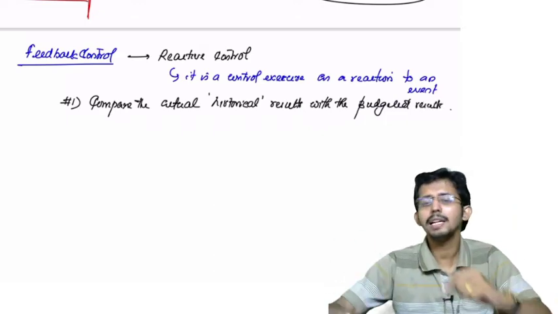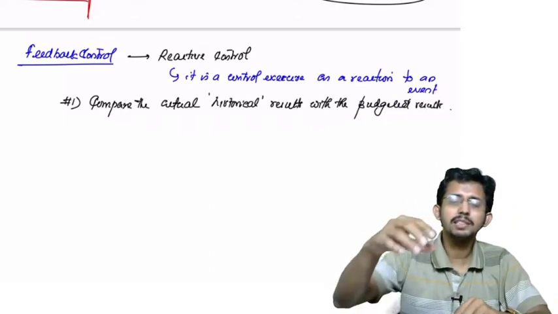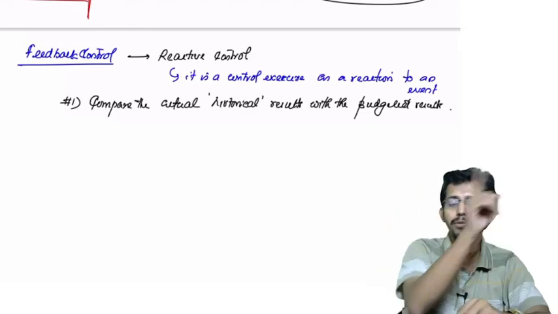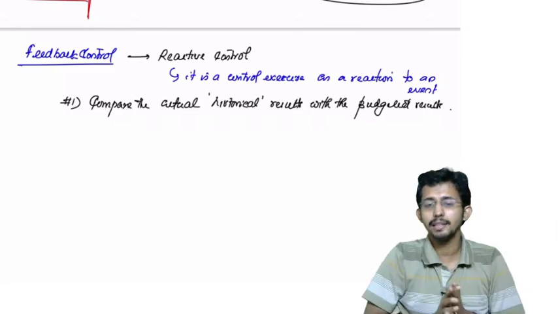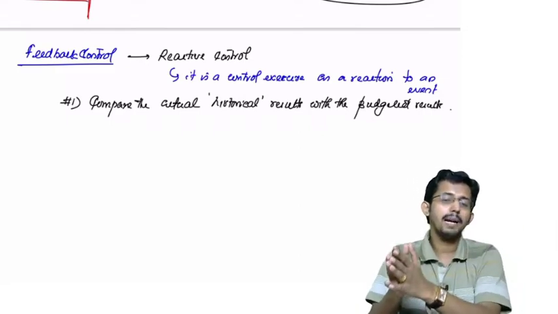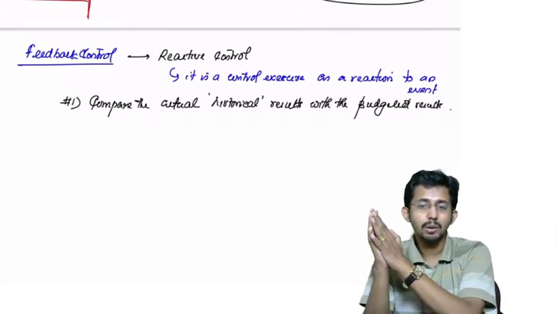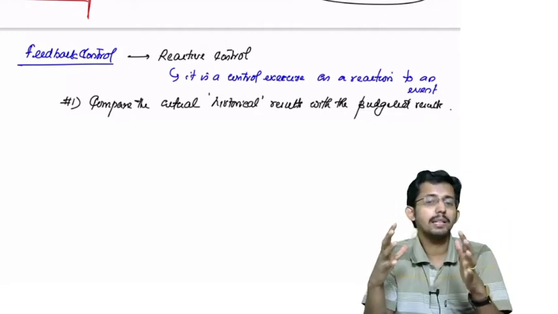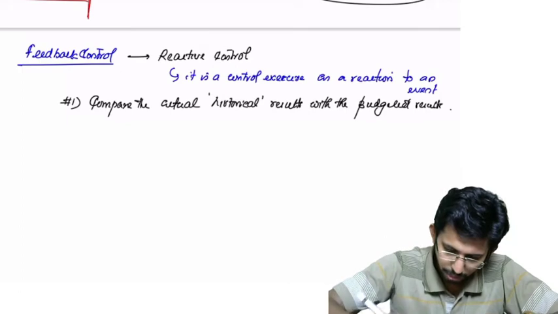Same thing what Mr. A did. What did Mr. A do? After the results were out, he took the historical data, how he prepared for May 2020. That is the historical data. And he compared it with the budgeted data. Then what did he do? He knew, okay, this is the variance I got.